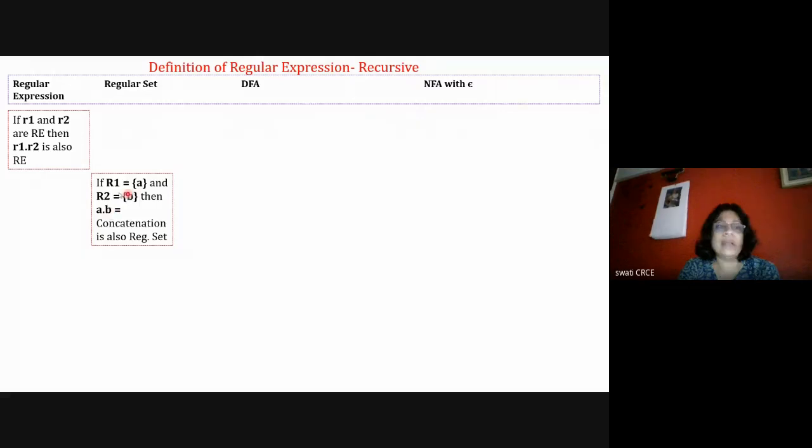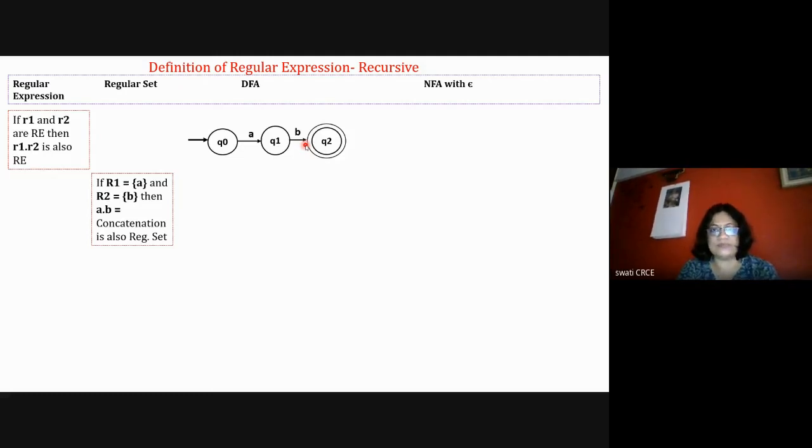So the concatenation means A and B both are compulsory. If there is any dot, it means the operation is compulsory to reach the final state. That means the DFA will be Q0. With A it will go to Q1, with B it will go to Q2. So both are necessary to reach the final state. First process A, then B, and only then will it reach the final state. Okay. So this is also very easy to remember or understand.